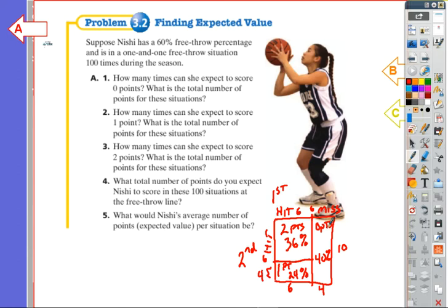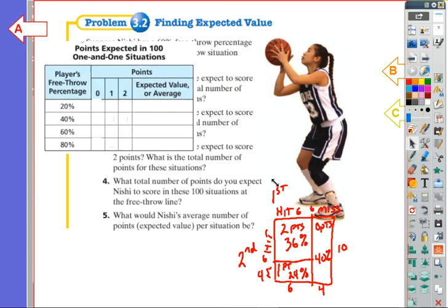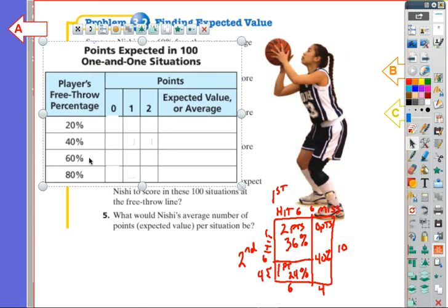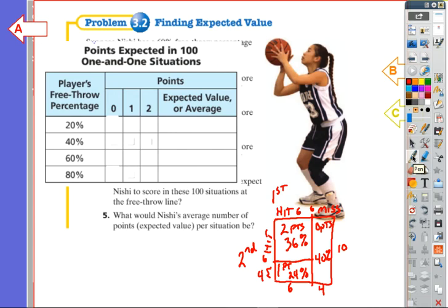So, when we're asked to figure out how many times you'd expect to score 0 points, we're going to go ahead and use this. So I'm going to pull this thing out now, and I'm going to be filling it in for that 60%. So for a 60% shooter, how many points would she get for 0 points? Well, 0, because 0 times 40 is 0. So I put 0 here.